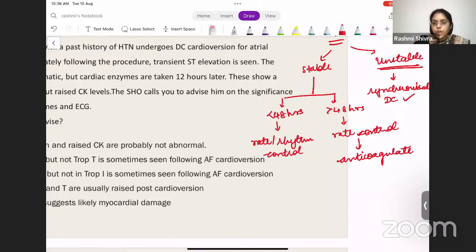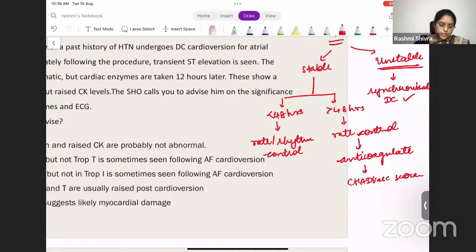So how will you decide on anticoagulation? There comes the CHA2DS2-VASc score. Based on that score, you decide what anticoagulation you have to give.